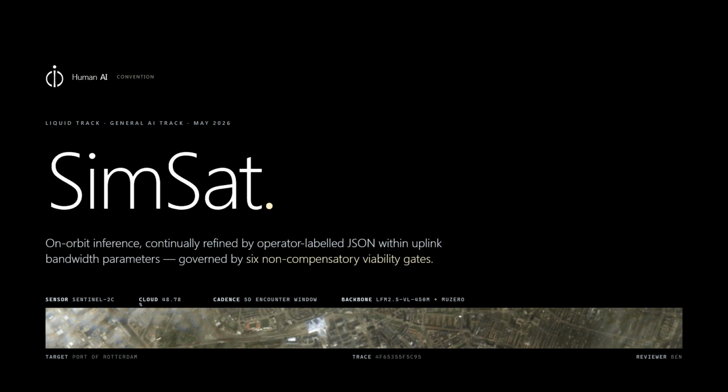This proposal operationalizes that hypothesis through SimSat, a working prototype where the convention's 6 non-compensatory viability gates govern continual learning on a real-world problem. I chose satellite encounter triage because the constraints are physical: minutes between decisions, no round trip to ground, an uplink too small for weight updates, but large enough for compact operator labels. The architecture is the contribution. The satellite is the test case.